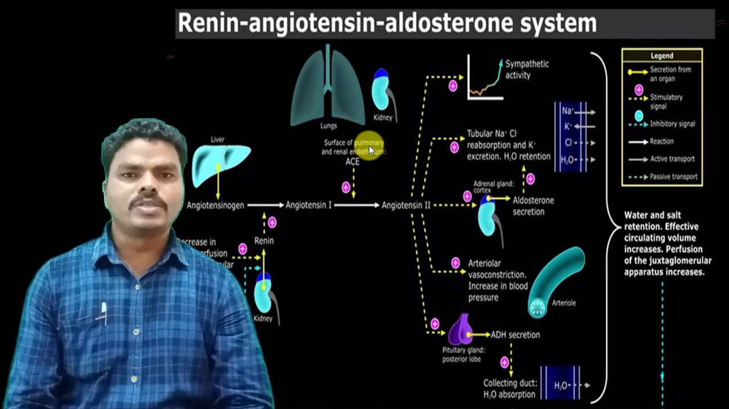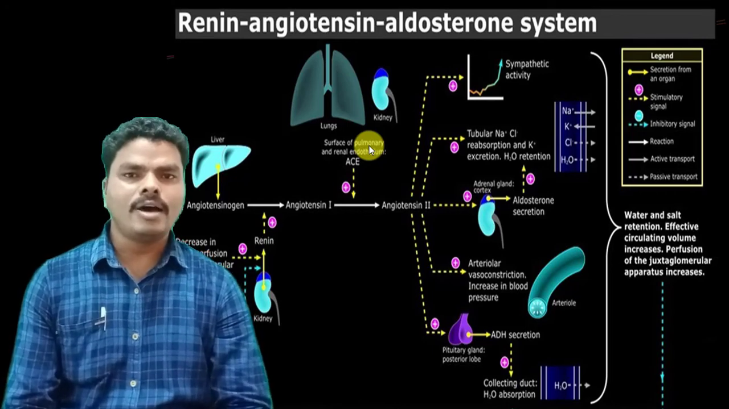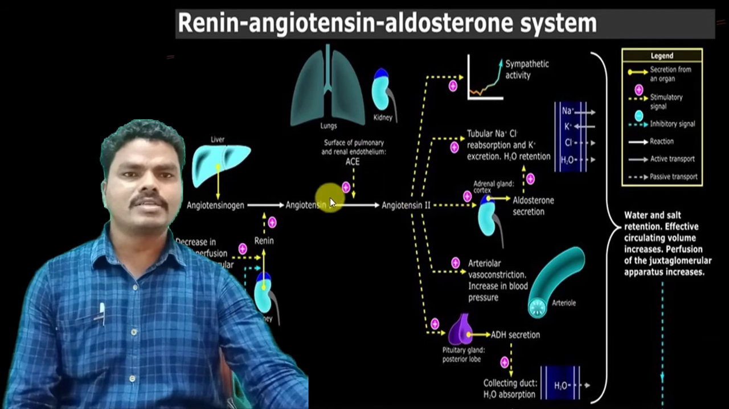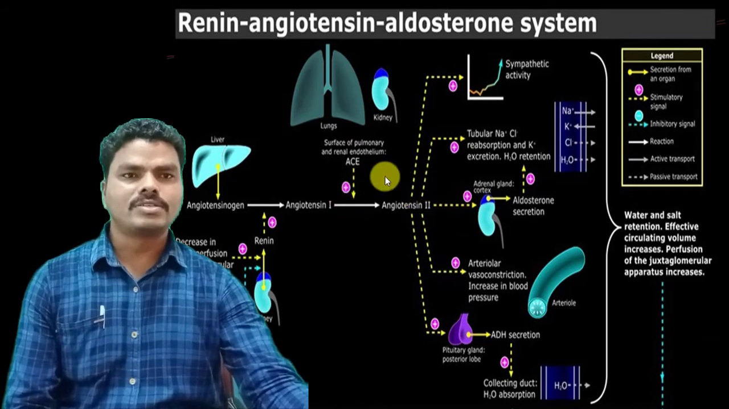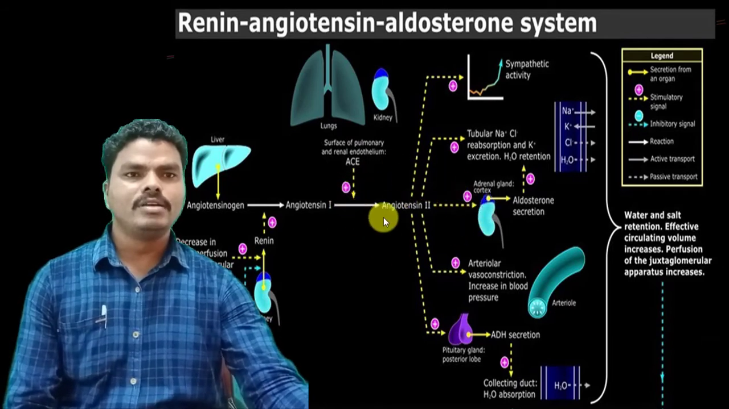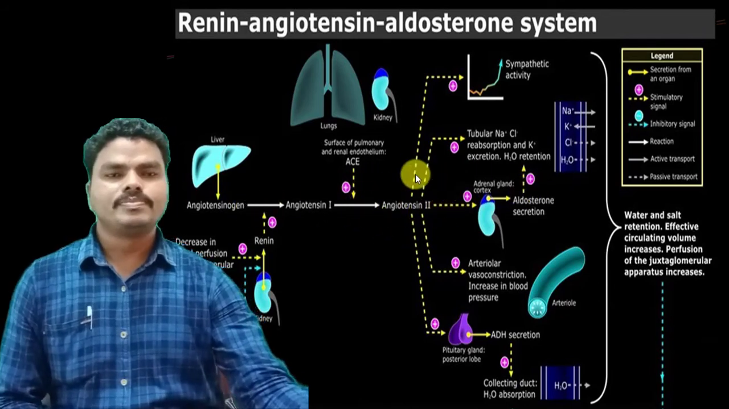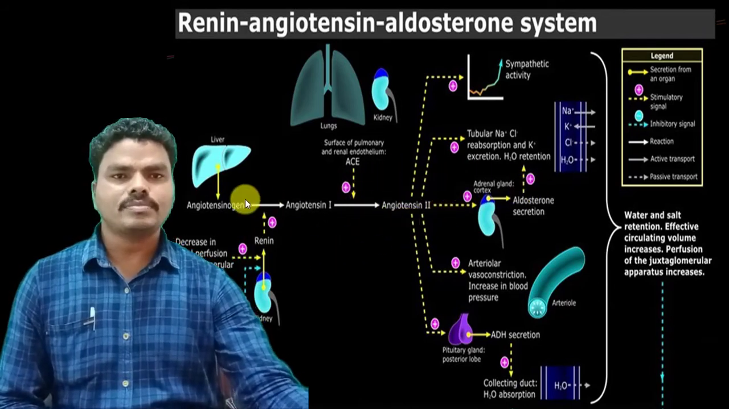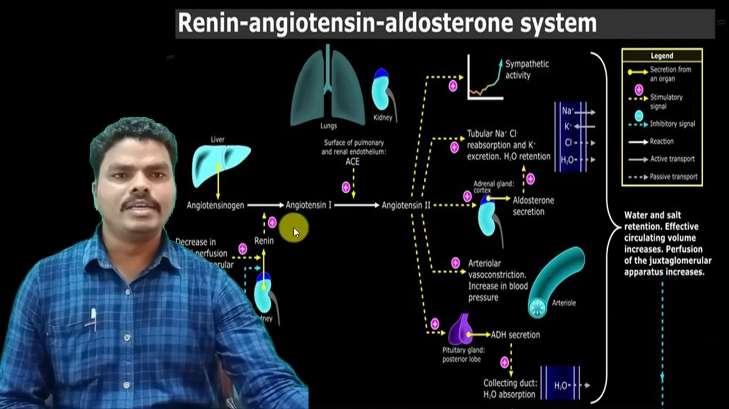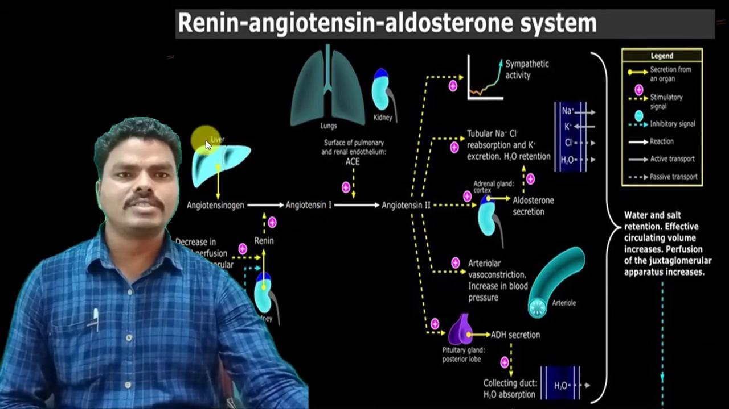When the vasculature or artery is subjected to stenosis or contraction, this vasoconstriction can be produced by angiotensin 2. This angiotensin 2 is produced from angiotensin 1, and this angiotensin 1 is produced from the angiotensinogen.